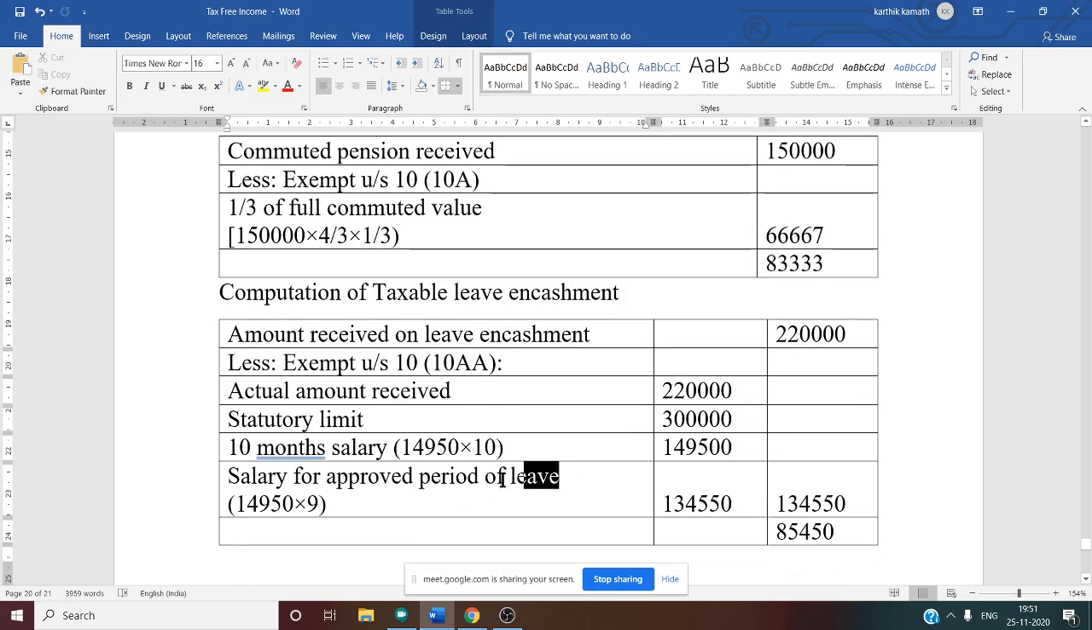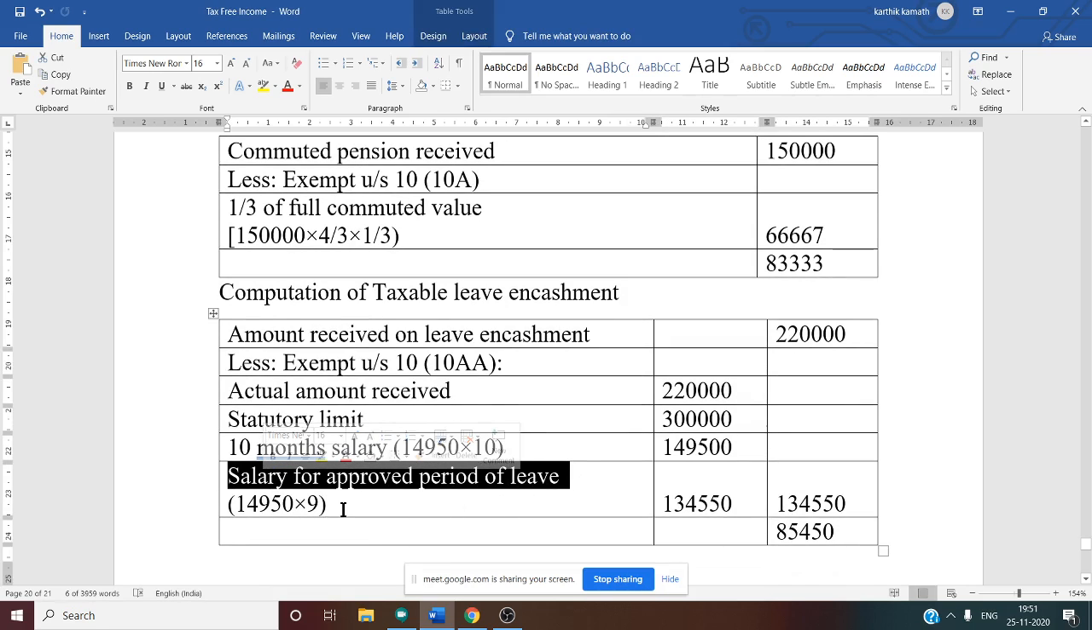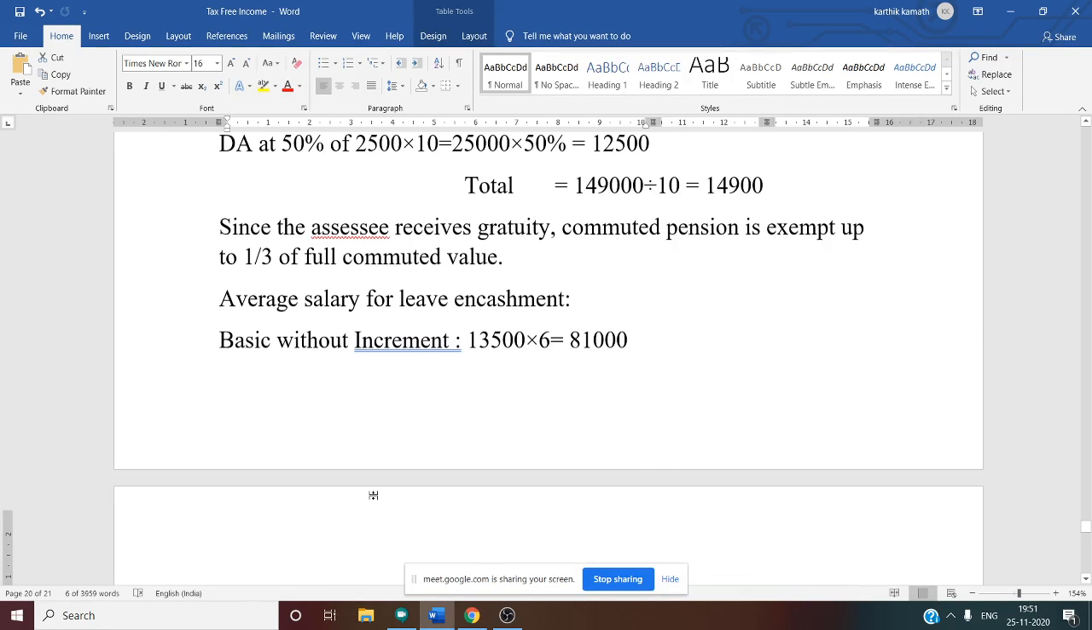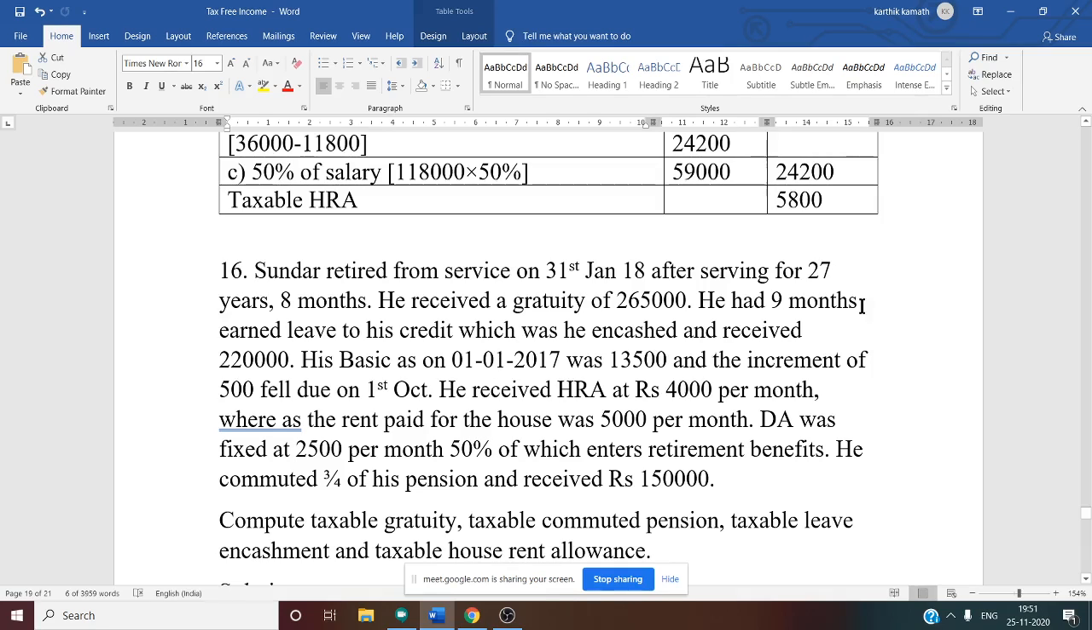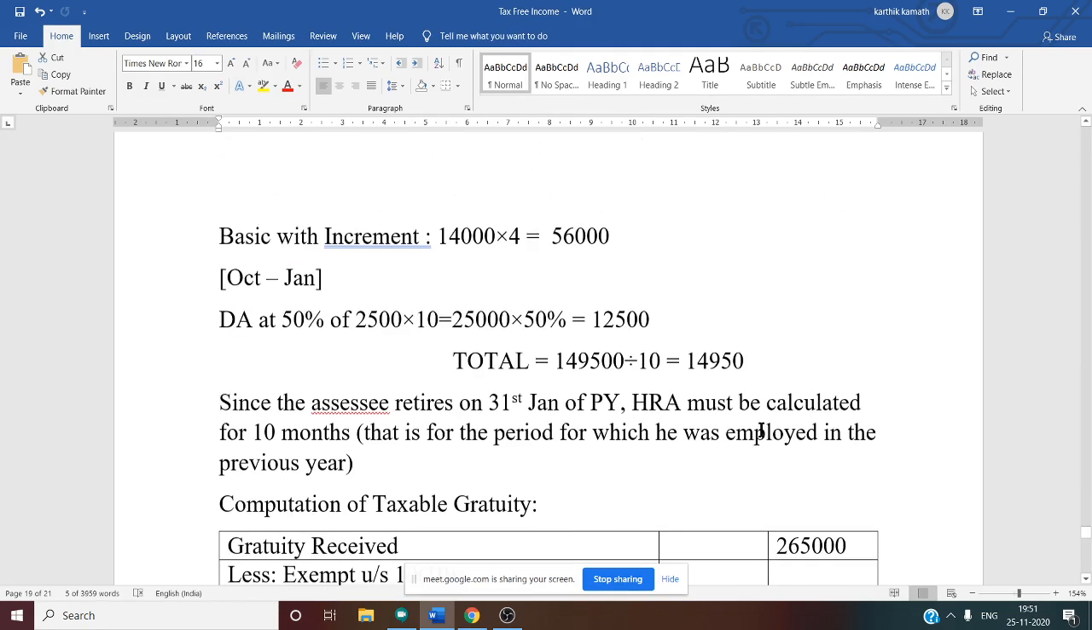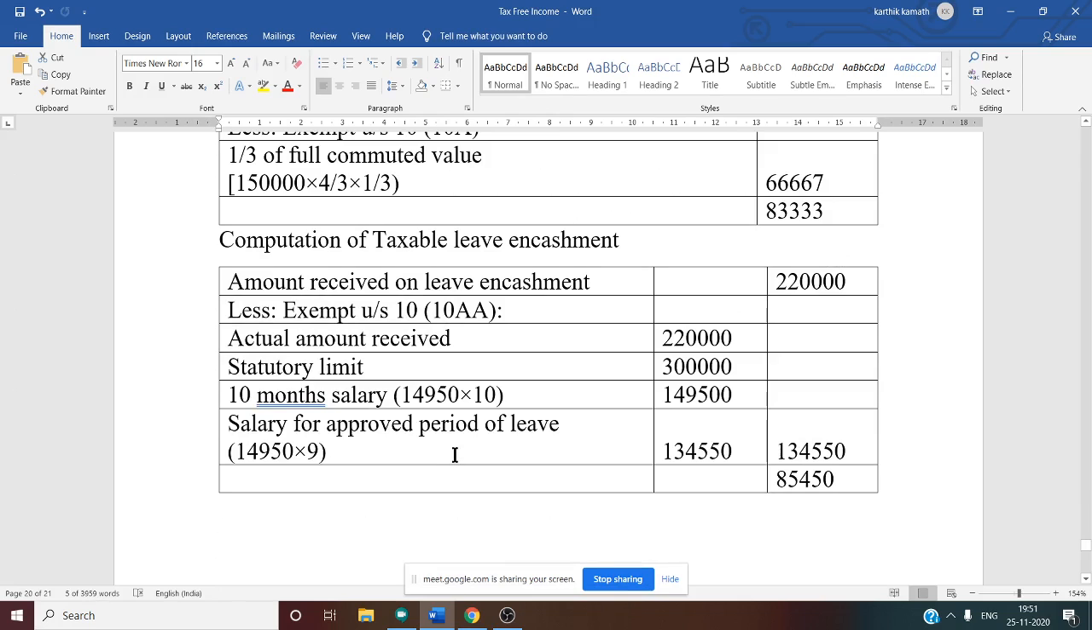Then there is a salary for approved period of leave. That is condition number 4. This approved period of leave is based again on average salary. Average salary is 14,950. It is clear. Where is approved period of leave given in the question? See this information. How many approved period of leave does he have? 9 months. So 9 into 9 you have to do. Average salary into 9. So you will get 1,34,550.